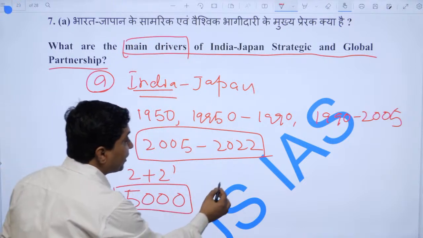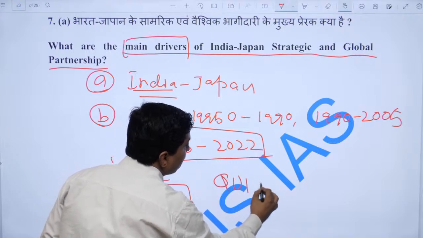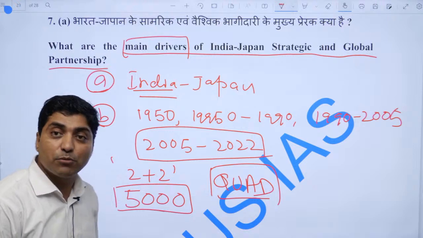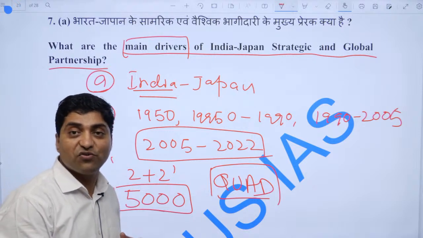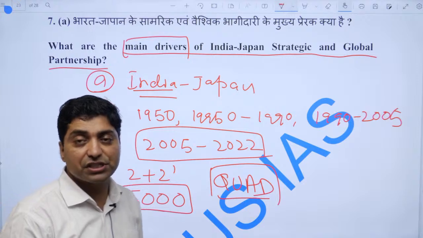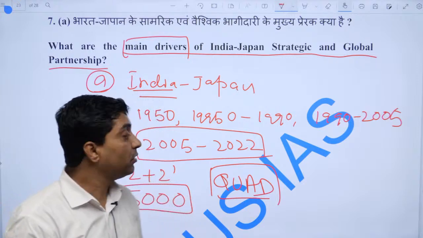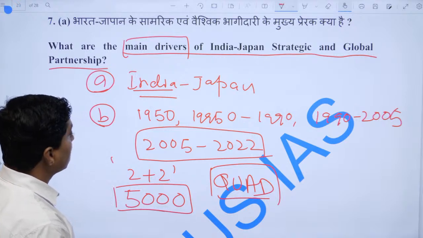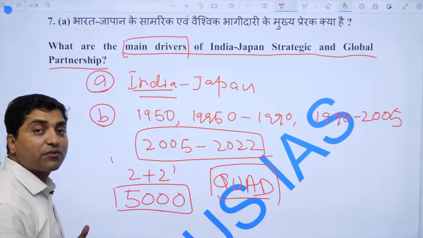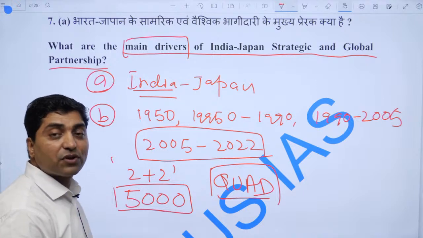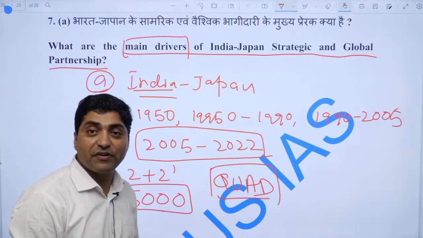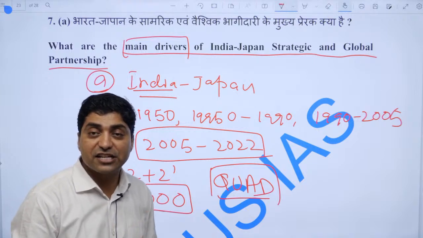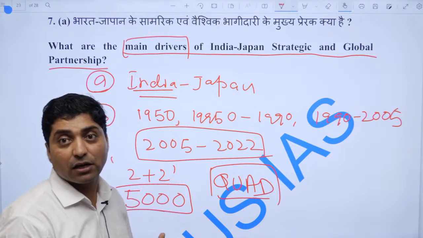We are also partnered in the Quad, right, and India and Japan are both democratic countries. We share lots of values, for example, democracy, freedom and rule of law, right. India and Japan also share a sense of cultural tie. So we have lots of cultural ties, right. There is a Vivekananda Center in Japan. There is an Indian diaspora in Japan which is playing a role.